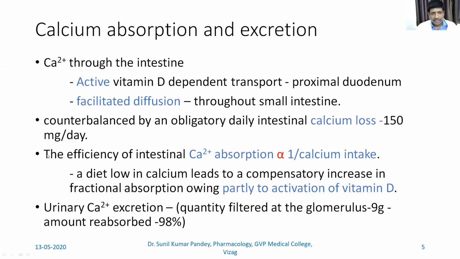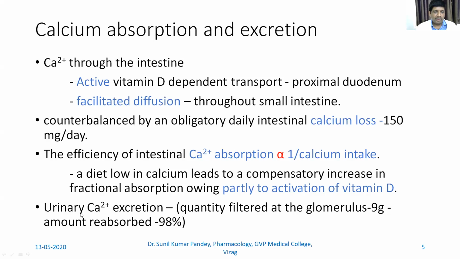Broadly, we can say that the efficiency of intestinal calcium absorption is inversely proportional to the calcium intake, which means if we take a diet which is low in calcium, this will cause a compensatory increase in the absorption of calcium, and this happens with the help of vitamin D. So you say here that it is inversely proportional to calcium intake. In simpler form, you can say less is the calcium intake, more is the calcium absorption. More is the calcium intake, less is the calcium absorption, and this absorption takes place through vitamin D.